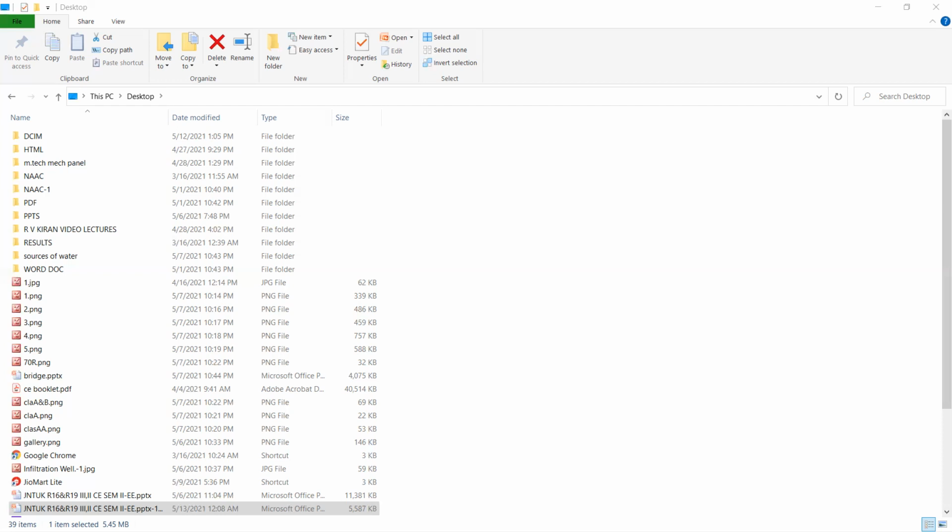Another important topic is the conveyance of water in different types of pipes. The pipes are material based: asbestos cement pipe, cast iron pipe, cement concrete pipe, galvanized iron pipe, lead pipe, steel pipe, copper pipe, plastic pipe, and many more types. These pipes are used to convey water from one place to another. Clear? Next one, pipe joint.